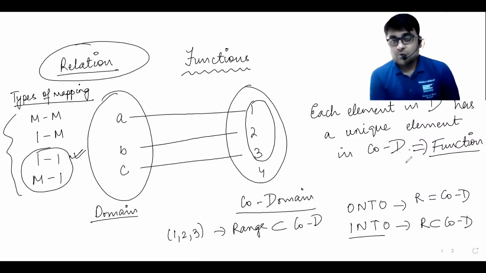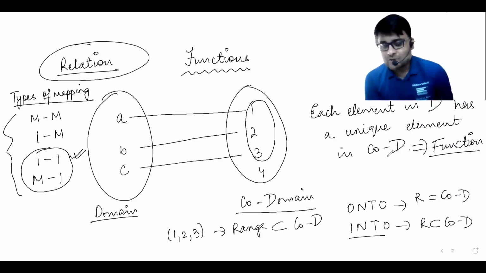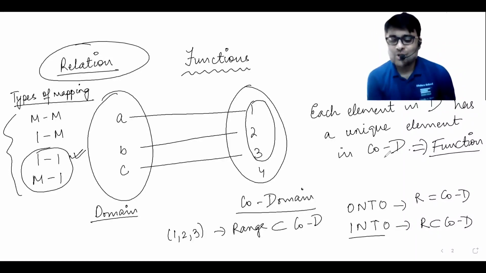So now is the time to go into a few questions on range, codomain, domain. Is the function that we see a function or not? So we go into a few examples now. This will make your concept of domain, codomain, range, mapping absolutely clear.